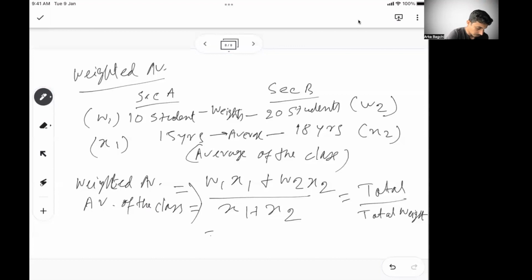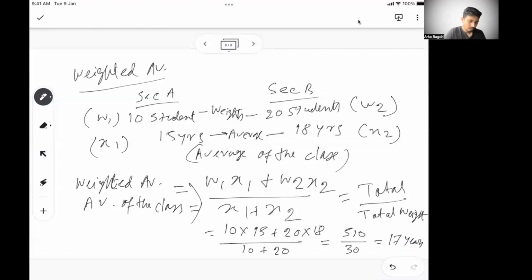So here we have to do 10 into 15 plus 20 into 18, divided by 10 plus 20. So 150 plus 360, 510, divided by 30, or 17 years, right? So this is the formula of weighted average.